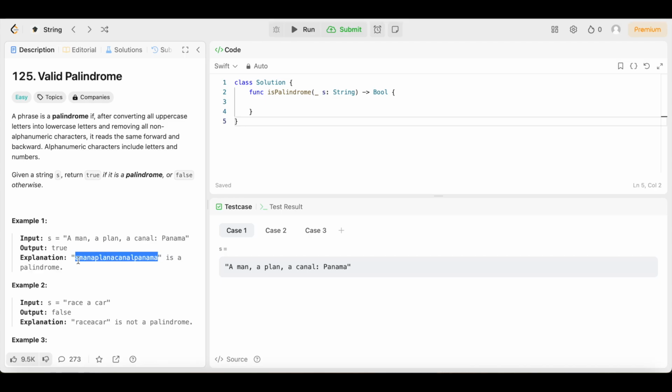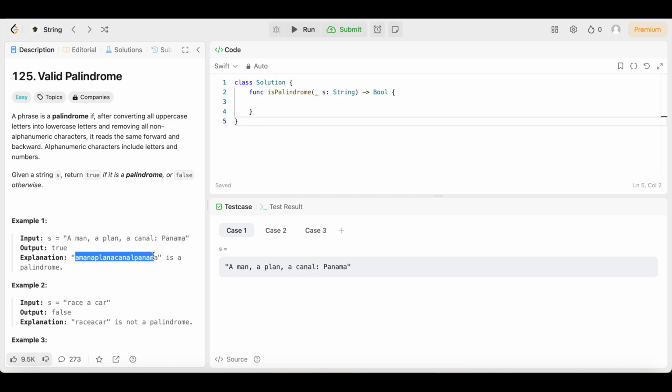See, we have "a man" right here, then we have "a plan" right here, then we have "a canal" right here, then we have "Panama" right here. That's s after we removed all the non-alphanumeric characters and converted all the uppercase into lowercase, right?